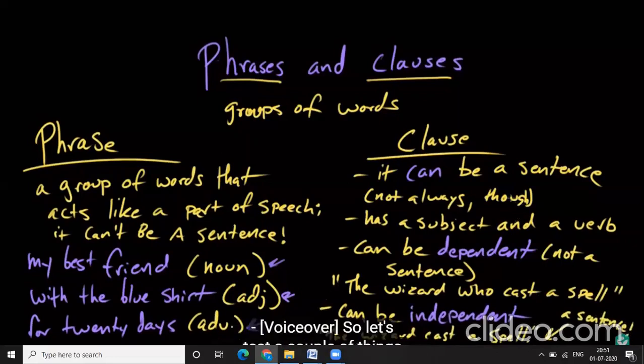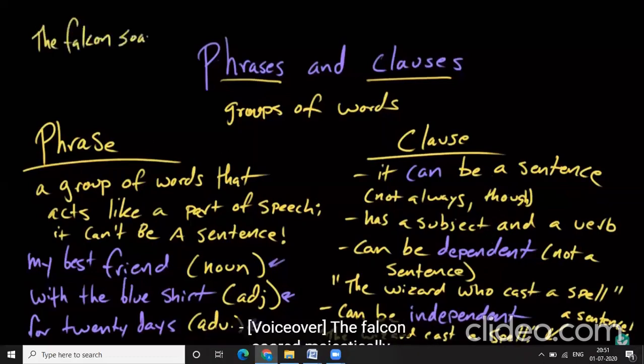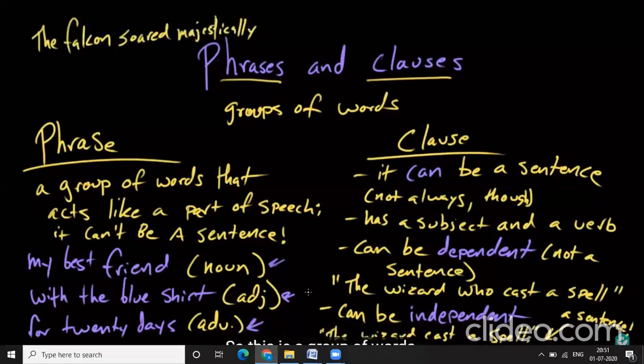So let's test a couple of things and see if they are phrases or clauses. Okay. The falcon soared majestically. So this is a group of words, and we've got the falcon here. That's a noun phrase that's behaving like a part of speech. So I know that this definitely has a phrase in it.